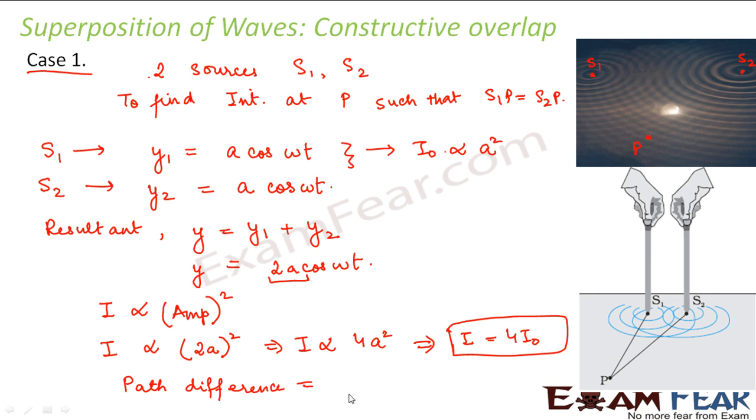So here path difference is nothing but S2P minus S1P, which is equal to 0. So path difference is 0 because both the paths are equal, right? So when path difference is equal to 0, you have constructive overlap and the intensity becomes 4 times the individual intensity, right?